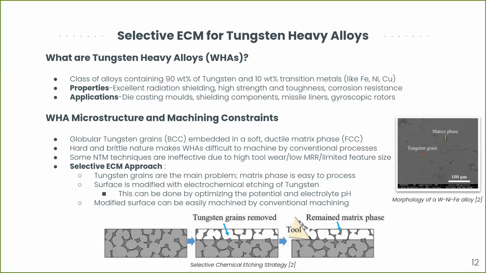So what we do in this selective ECM approach is that the surface is modified with electrochemical etching of tungsten and tungsten only. This can be done by carefully choosing the applied potential and the electrolyte pH so that the other metals are not affected. And once we have a modified surface, we only have the remaining matrix phase and no more tungsten. And this particular modified surface can be easily machined by any conventional machining process, as can be seen in the figure in the bottom.